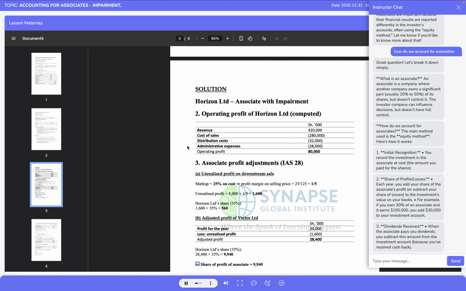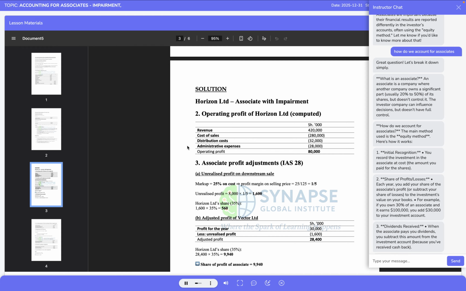This confirms that the question is not purely computational, but requires full financial statement presentation consistent with CPA Advanced Standards. In the next section, we will move into the adjustments, where we shall compute the associate's adjusted profit, deal carefully with unrealized profits, dividends, and apply the impairment test under IAS 36 with clear, step-by-step reasoning. Only after that will we proceed to the consolidated final financial statements, ensuring everything ties back logically and numerically.